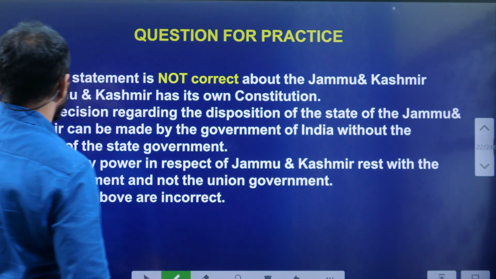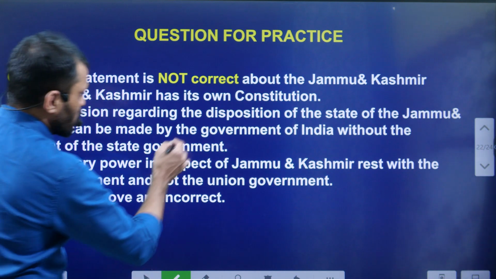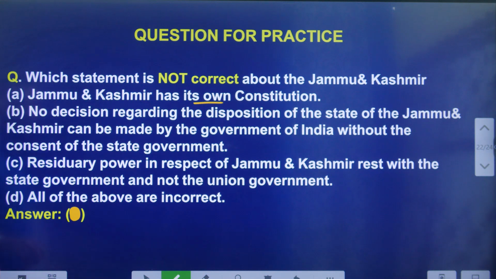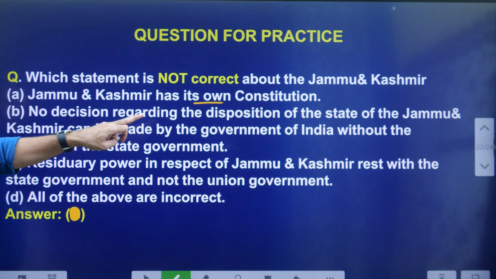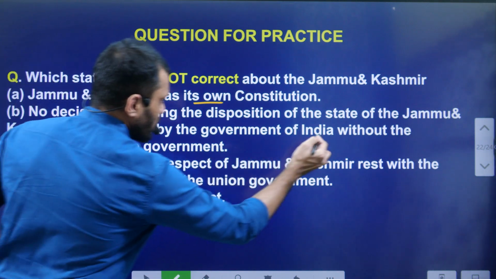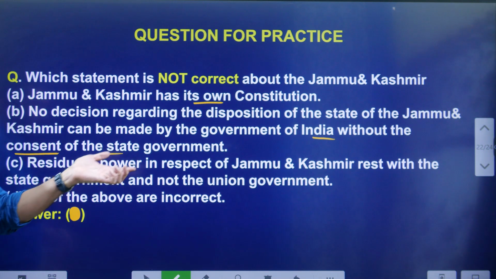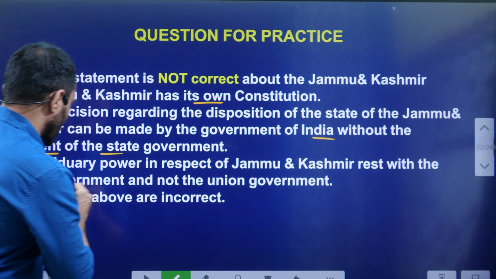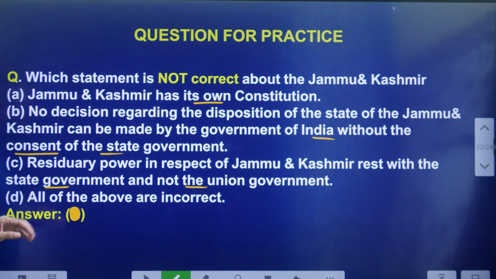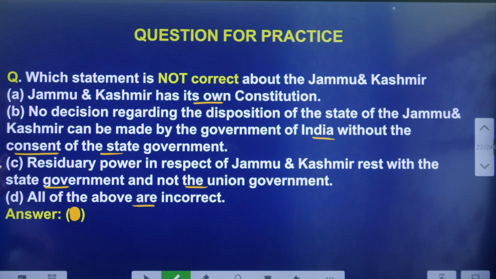We'll see which statement is not correct about Jammu Kashmir. A: Jammu Kashmir has its own constitution. B: No decision regarding the disposition of the state of Jammu and Kashmir can be made by the government of India without the consent of the Jammu Kashmir state government. Union government cannot take any decision. So this question is about the present condition. C: Residuary powers in respect of J&K rest with the state government, not with the union government. And D: all the above are incorrect. So tell me, which of these four are right?